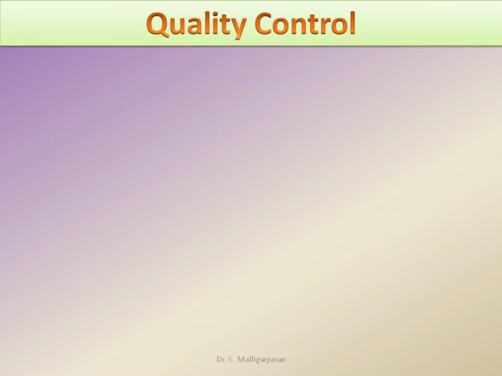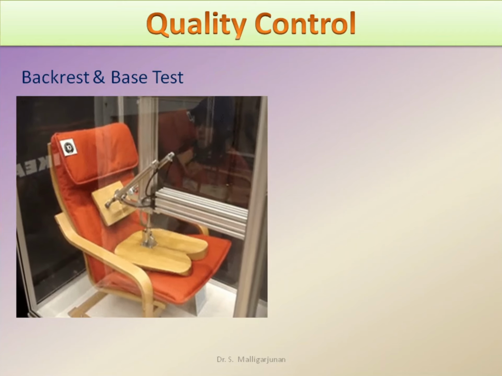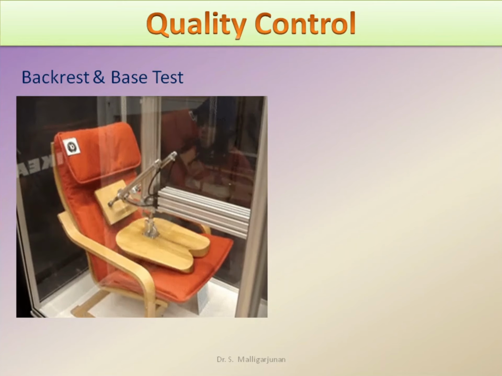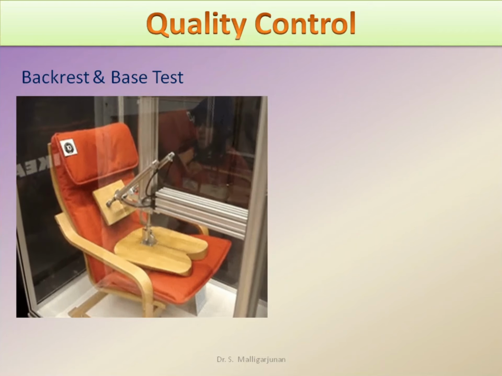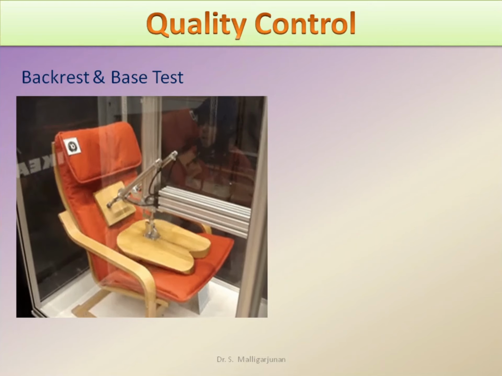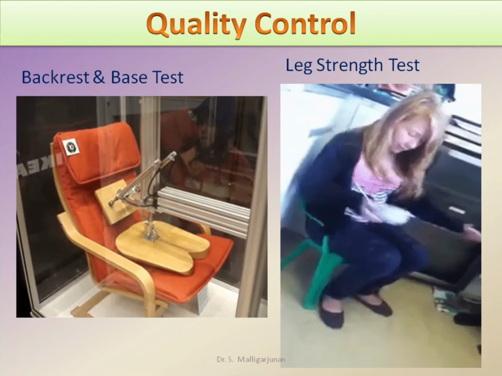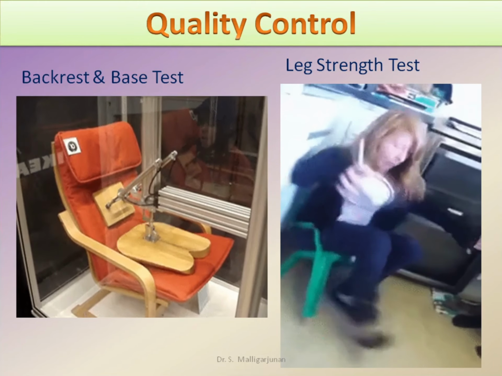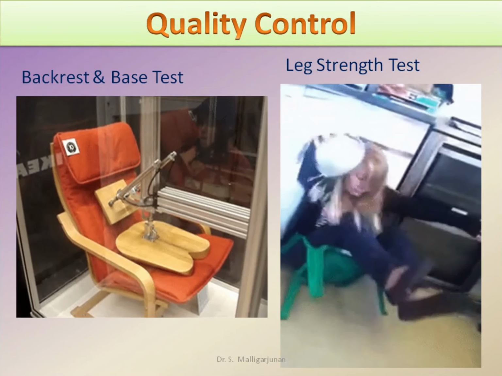So let us see how the tests are conducted. So we can see two sample tests. The first one, you can see how strength of backrest and base are tested by a machine. In the next one, strength of the chair legs are manually tested.